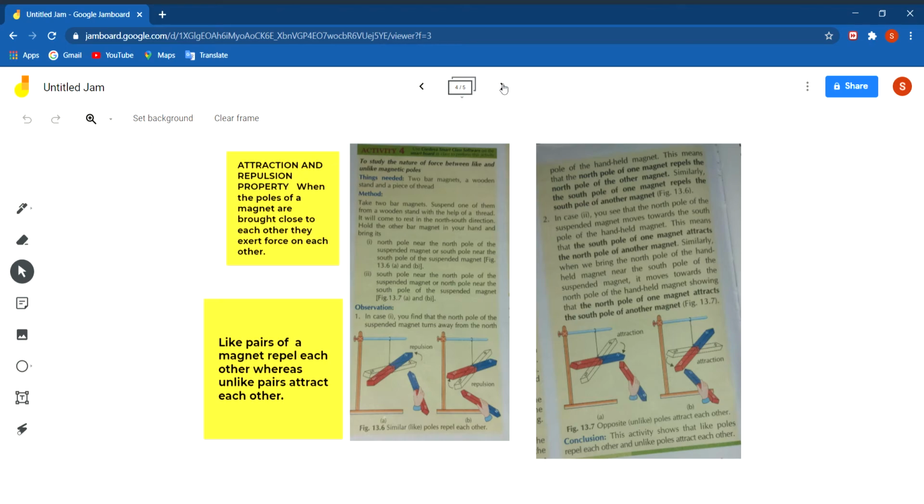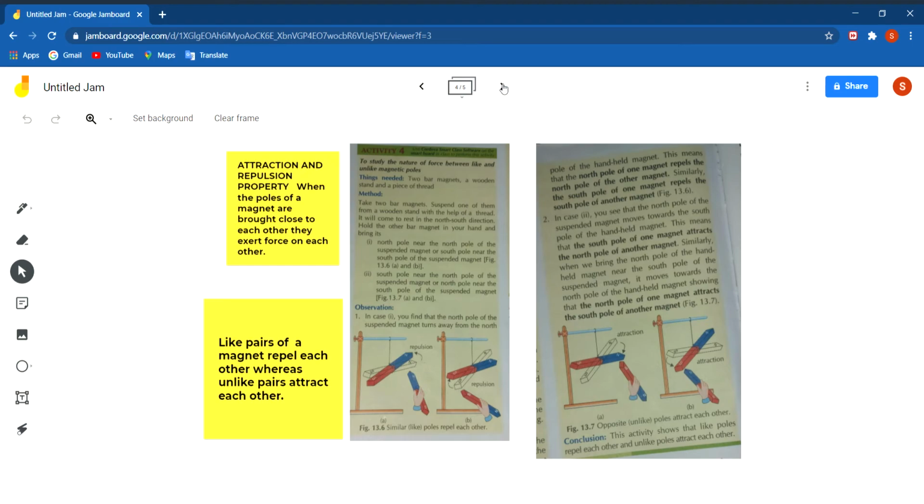For this activity you need two bar magnets, one wooden stand and a piece of thread. All you have to do is take two bar magnets, suspend one of them from a wooden stand with the help of a thread. It will come to rest in the north side direction. Now hold the other bar magnet in your hand and bring it.